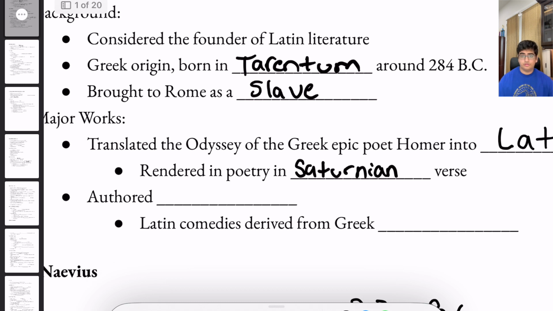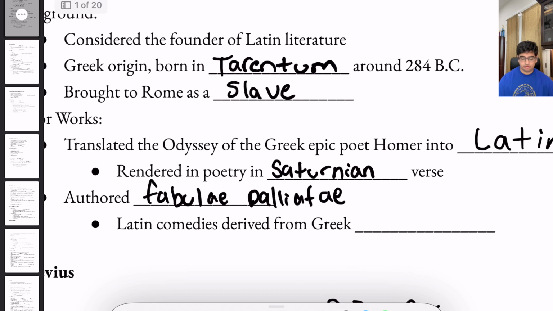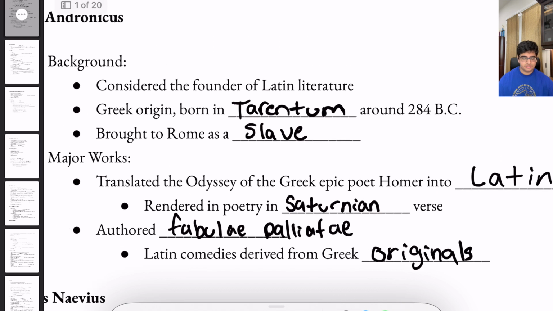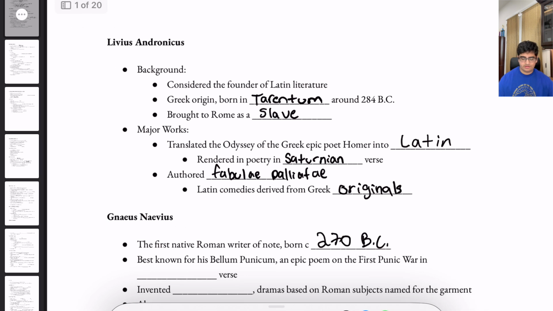He also authored Fabulae Palliatae. These are Latin comedies which are derived from Greek originals. So that was Livius Andronicus, the founder of Latin literature.